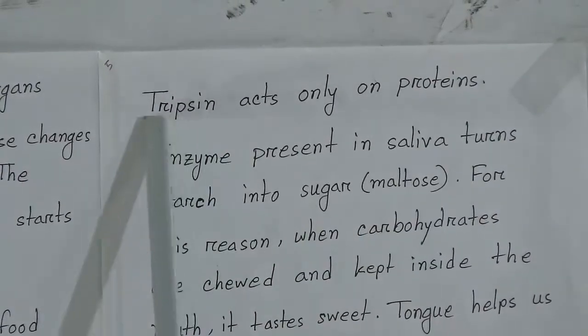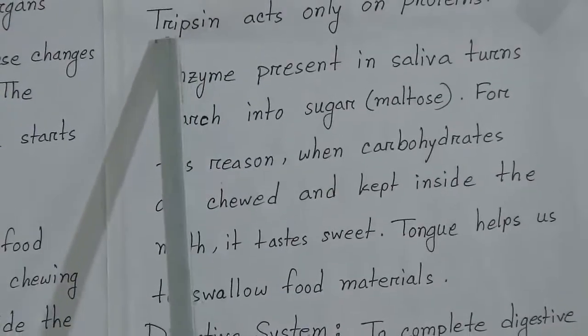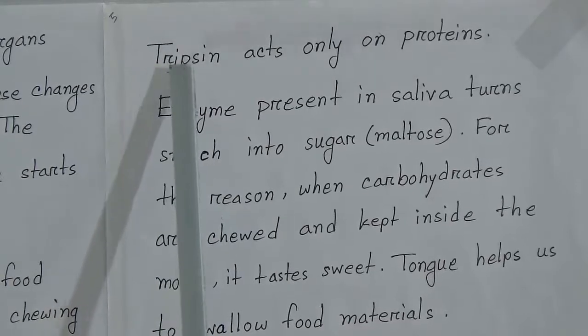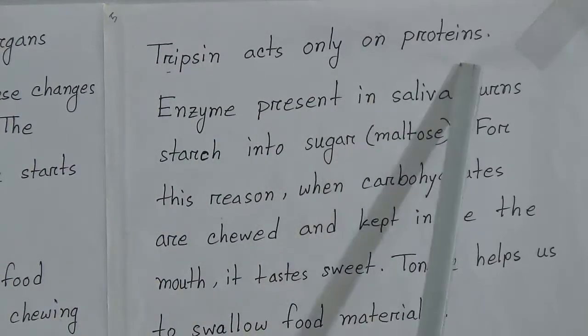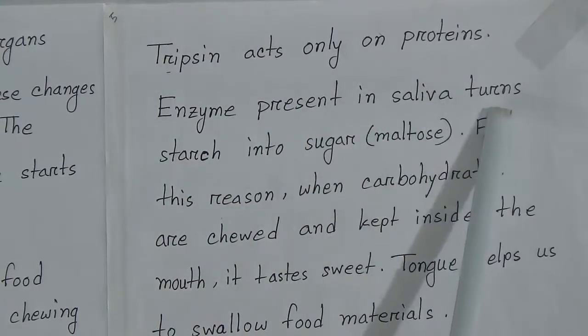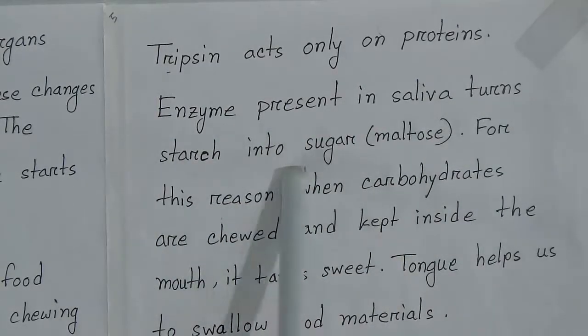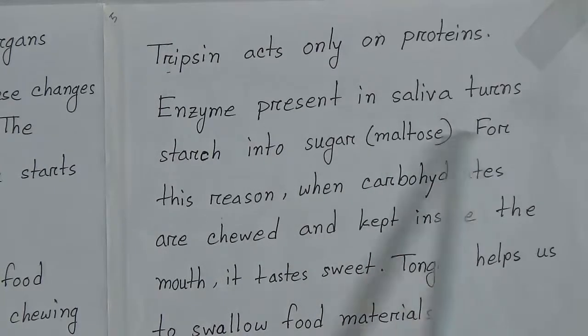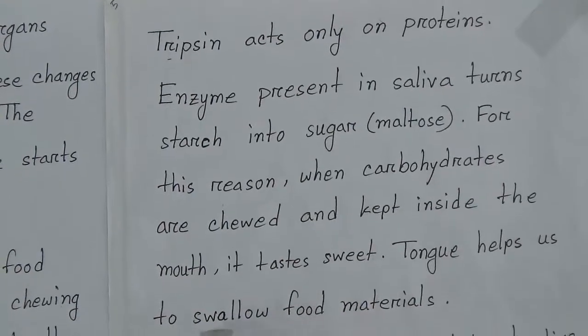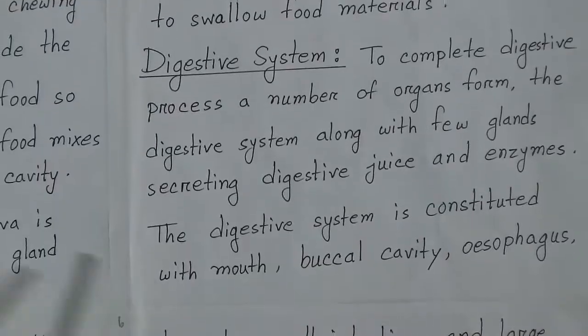Students, there are many types of enzymes in our body, and these enzymes work with specific food elements. The enzyme present in saliva turns starch into sugar, maltose. For this reason, when carbohydrates are chewed and kept inside the mouth, they taste sweet. The tongue helps us to swallow food materials.